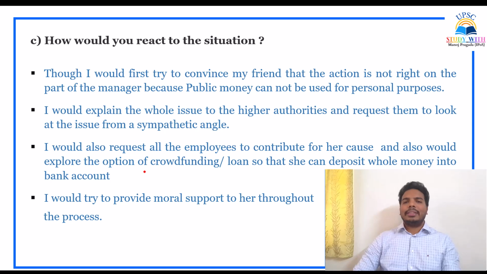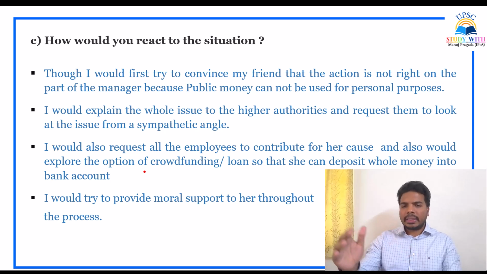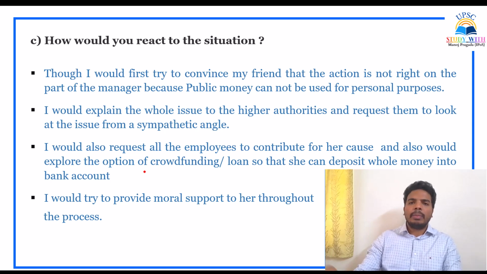Next, how would you react to the situation? Definitely, in all case studies, this is the standard question. First, they will ask you what the ethical issues involved are. I have already mentioned that you should identify the stakeholders. You have certain angles which will act as a skeleton to develop your answers. Refer to my previous lectures, maybe the first or second lecture, and you will come to know about those angles. Keep those angles as a skeleton. Based on those angles, you develop the answer, involve all the stakeholders, and write one point for one stakeholder. That would suffice, that would fulfill your answer, and you will get very good marks.